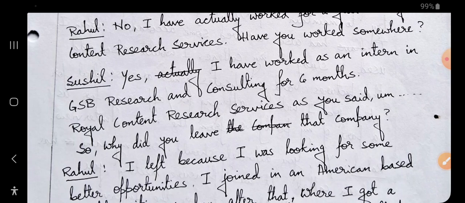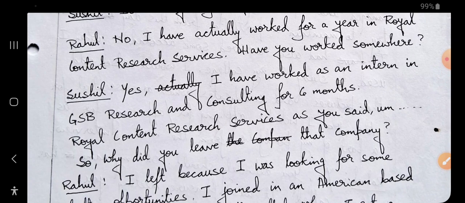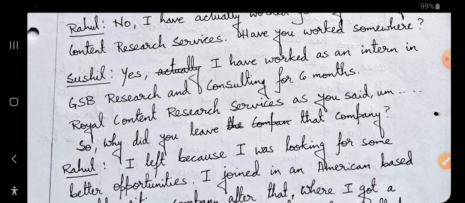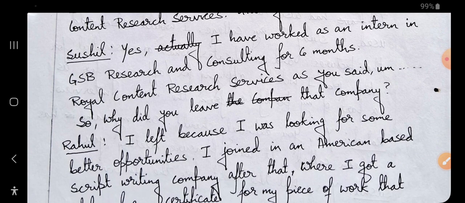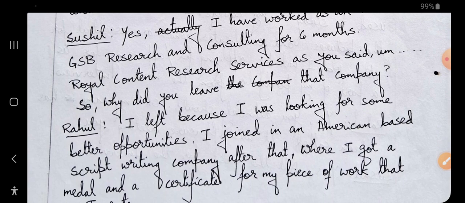So Sushil says, I have worked as an intern. Here, if you see, have you worked somewhere? So Sushil is replying, yes, I have worked as an intern in GSB research and consulting for 6 months. Royal Content Services, as you said. So why did you leave that company?